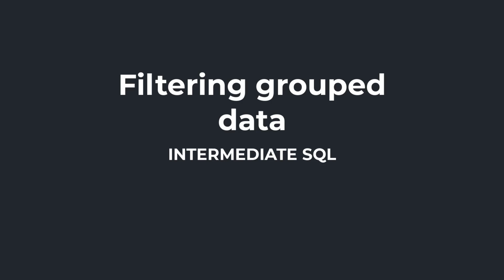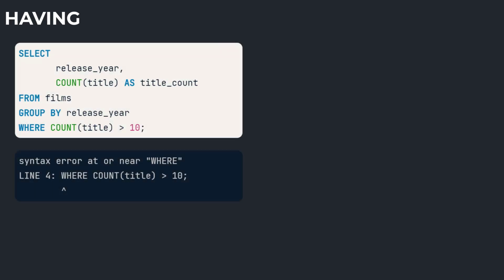That was excellent work. We've combined sorting and grouping. Next, we will combine filtering with grouping. In SQL, we can't filter aggregate functions with where clauses. For example, this query attempting to filter the title count is invalid. That means that if we want to filter based on the result of an aggregate function, we need another way.